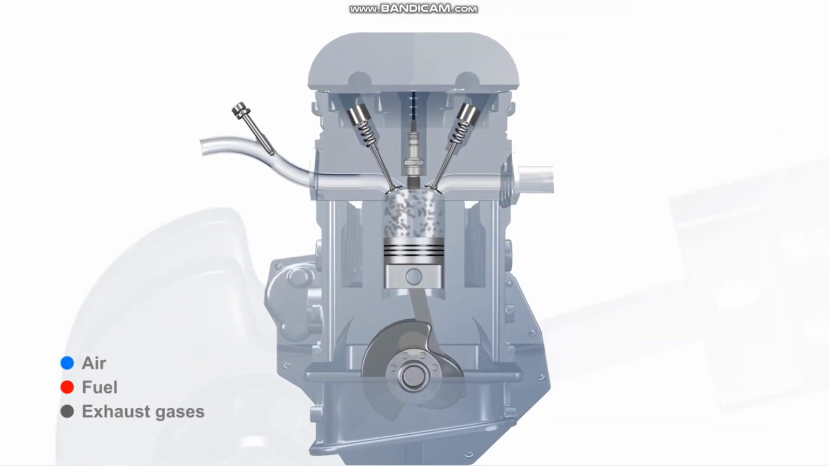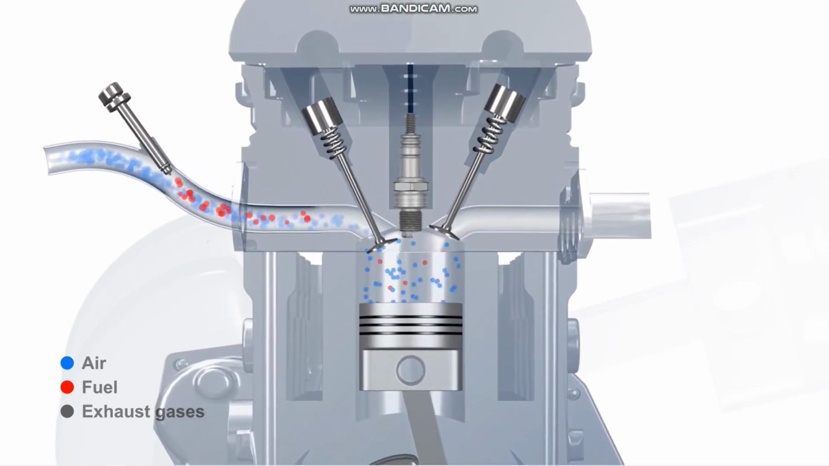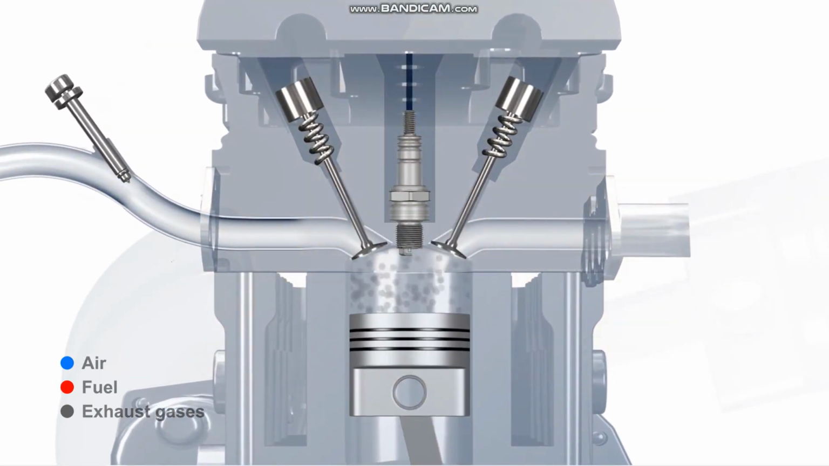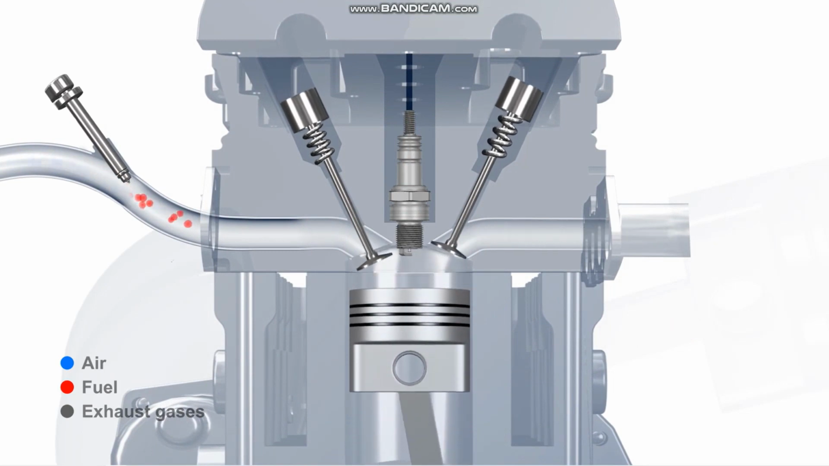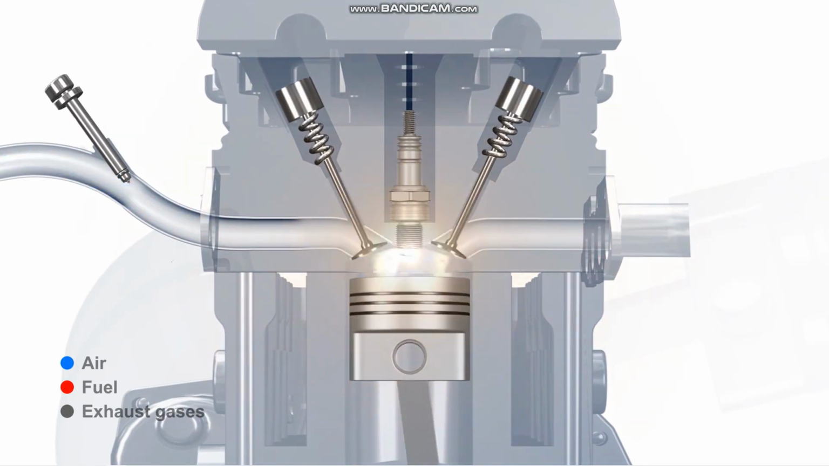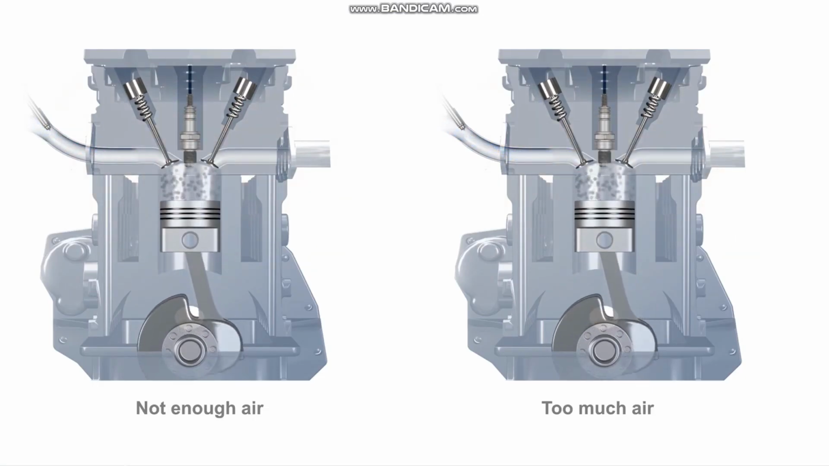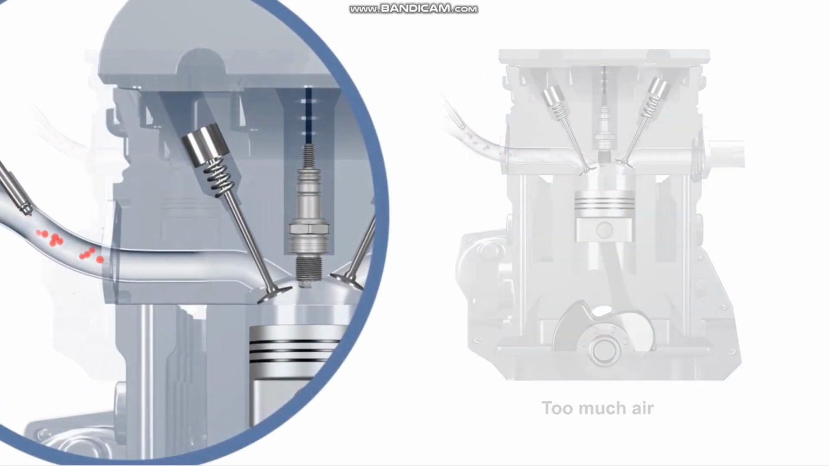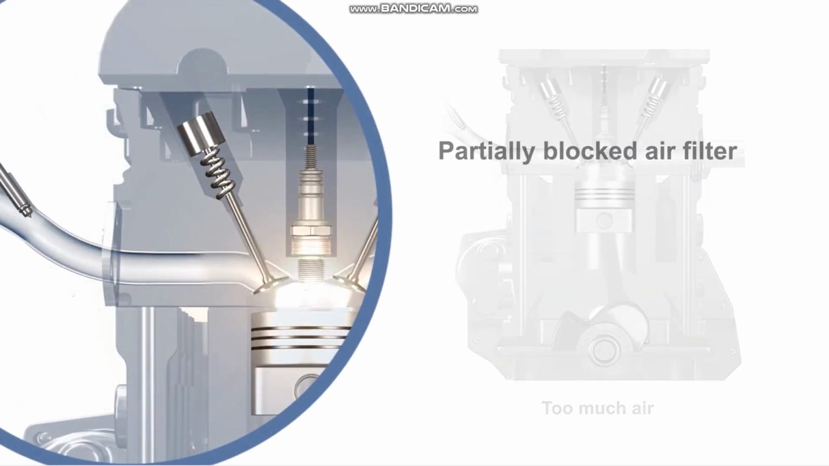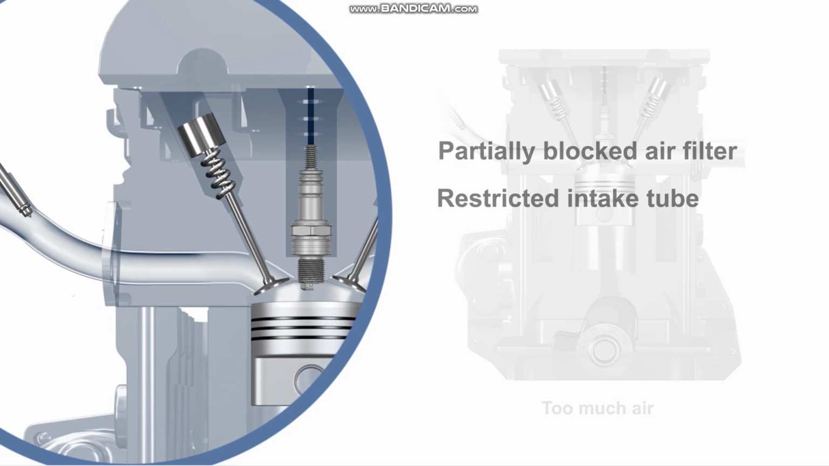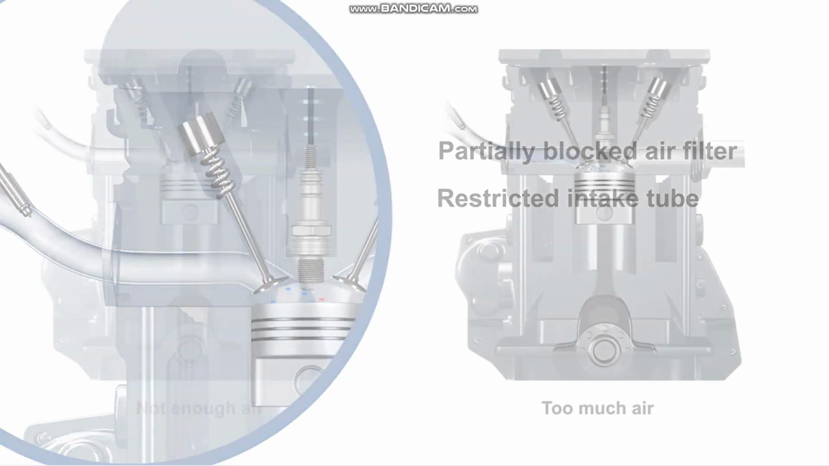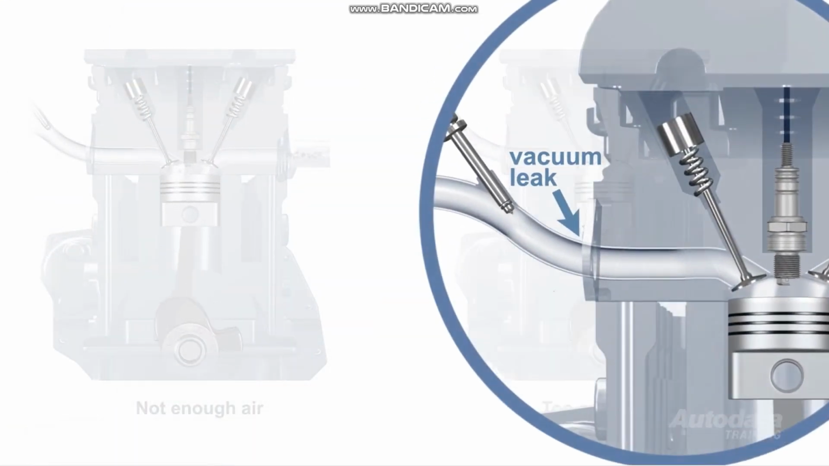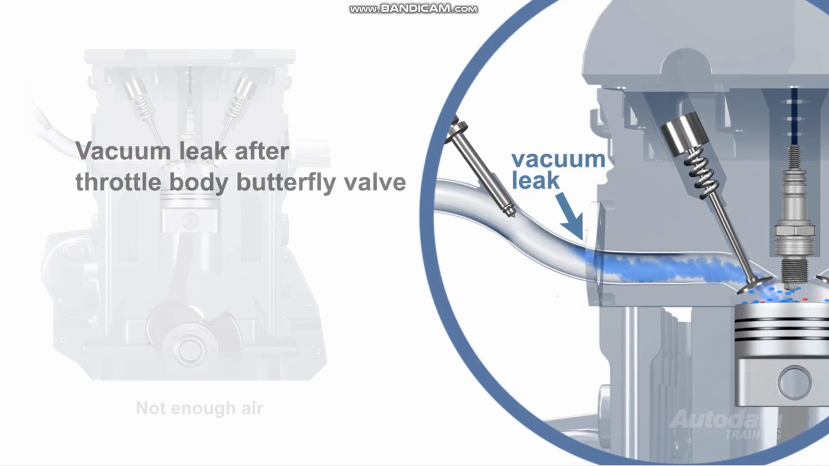The combustion process requires the correct amount of air mixed with the correct amount of fuel, compressed to the correct ratio, and ignited at the correct time. A misfire is when one of these elements is missing, not in the correct quantity, or not occurring at the correct time. Too much or too little air can upset the air-fuel ratio. Not enough air could be caused by a partially blocked air filter or a restricted intake tube. An excess of air could result from a vacuum leak after the throttle butterfly.